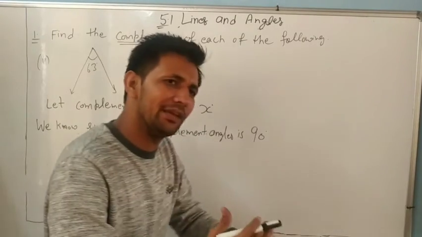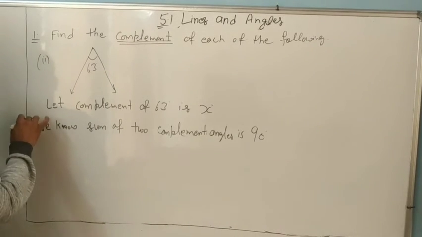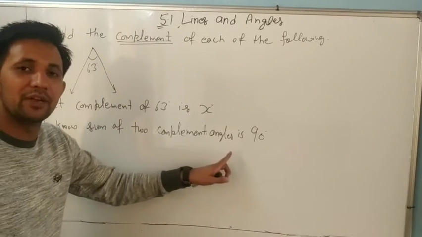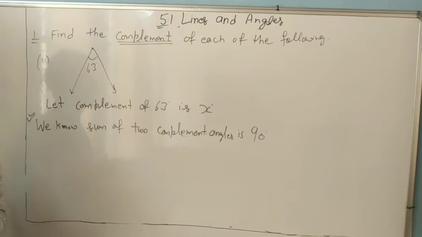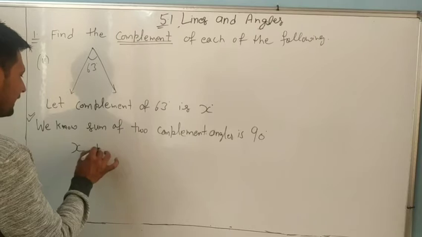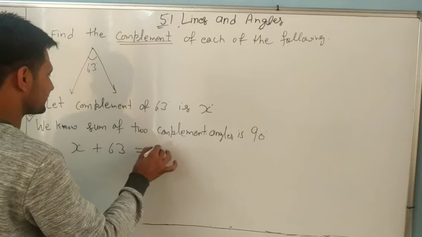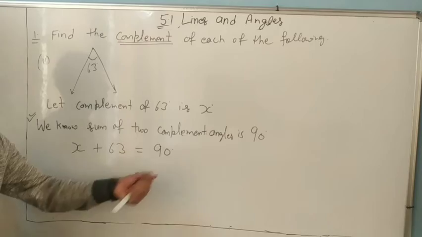One is already given, and we have to find the other one. Always write the definition of complementary angles in the question. So we know the sum of two complementary angles is 90. So x plus 63 equals 90 degrees.